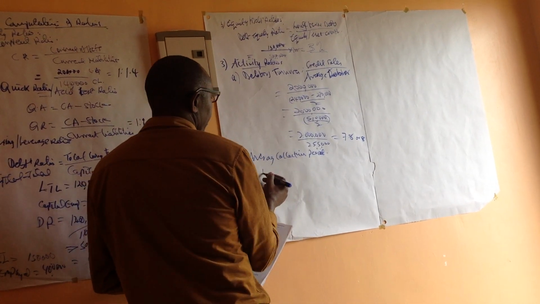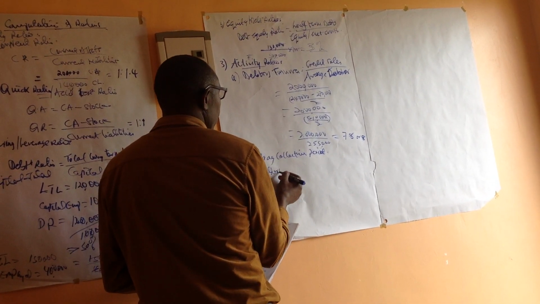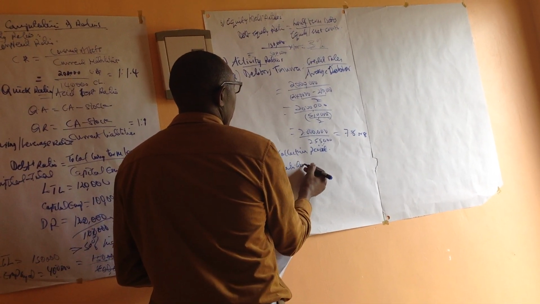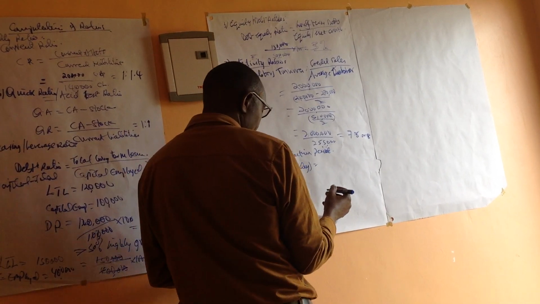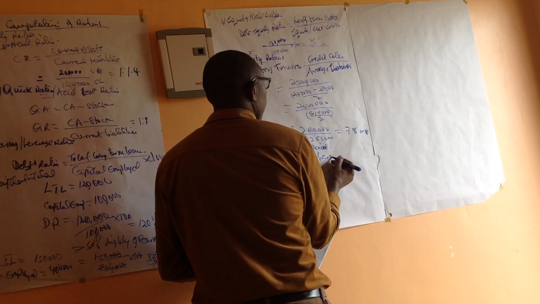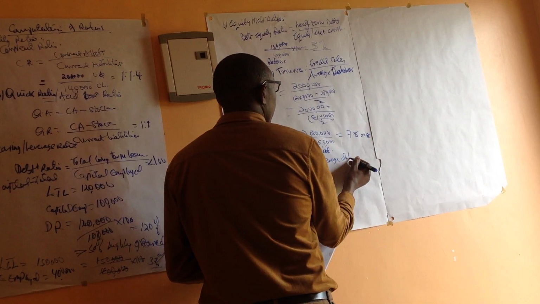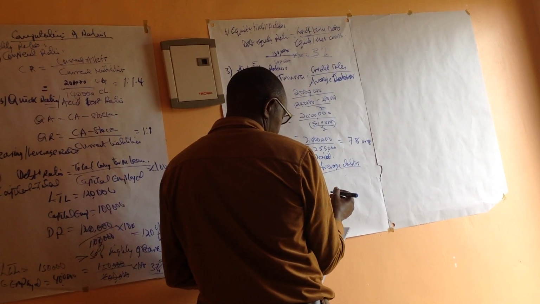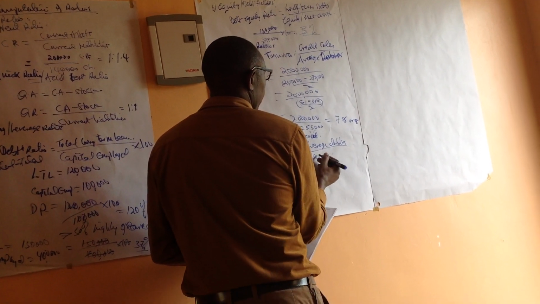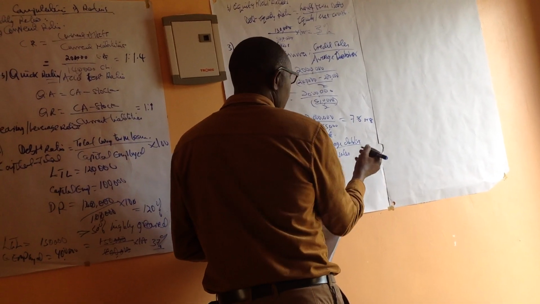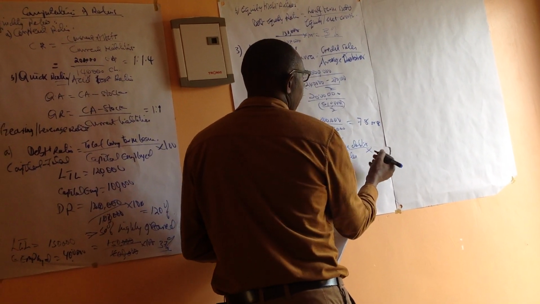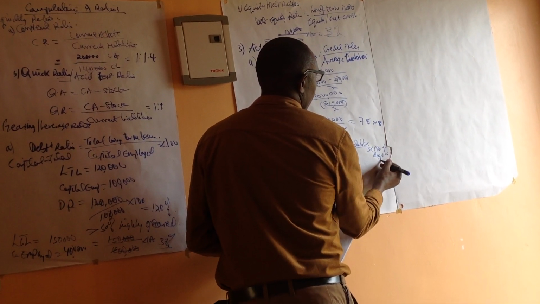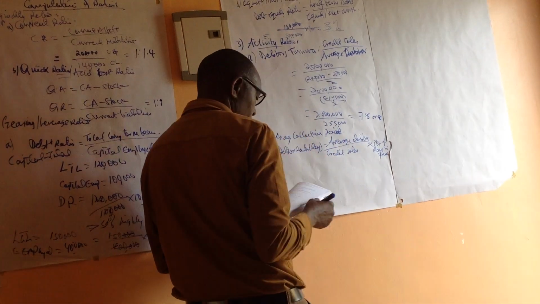So the ratio here, the debtors ratio in days. The formula is the average debtors over the credit sales, sales on credit, times the number of days in a year.